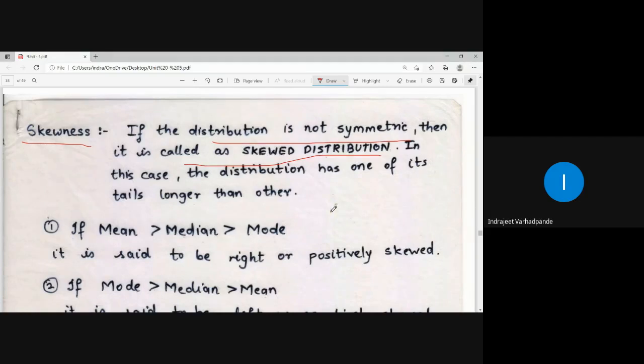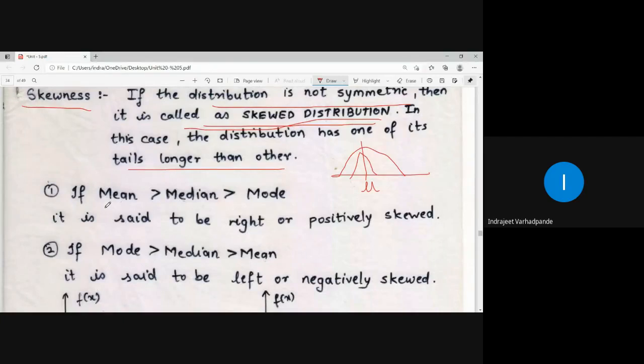Appropriately, we can say that it is not symmetrically distributed. If you see in the case of variance also, this was our mu and this was considered as large variance and this was considered as small variance. So if it is evenly distributed, we can say that it is symmetric. But if it is not, we say that it is not a symmetric distribution. So if the distribution is not symmetric, then it is called a skewed distribution. The distribution has one of its tails longer than the other, meaning it is shifted on one side as compared to the opposite one. If mean is greater than median is greater than mode.